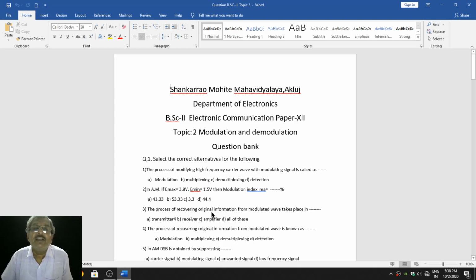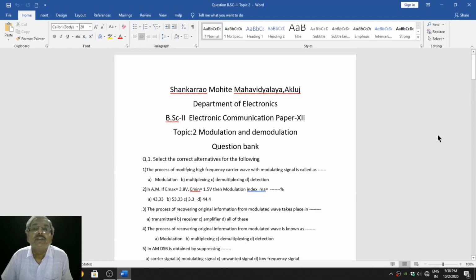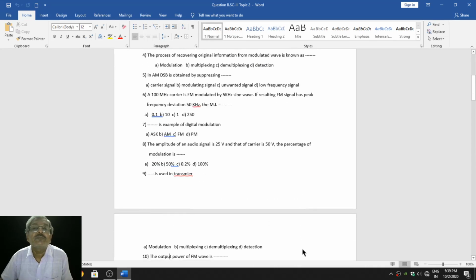The process of recovering the original information from the modulated wave takes place in dash dash. Watch the video and write the answer. The process of recovering the original information from the modulated wave is known as dash dash. Alternatives are given. Go through that. Next one is in AM, DSB is obtained by suppressing dash dash. So almost all answers you will get it in the video lectures.